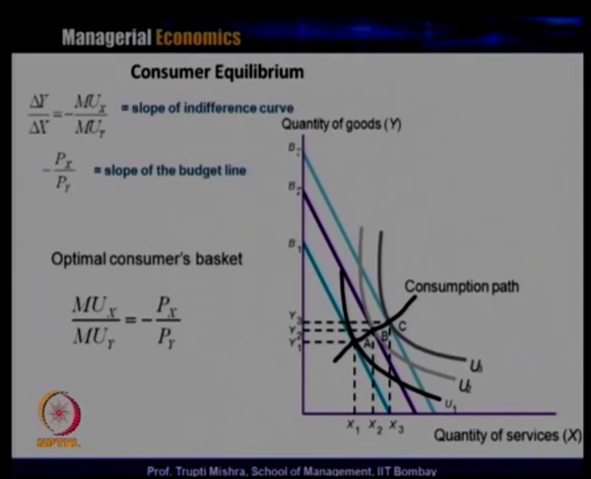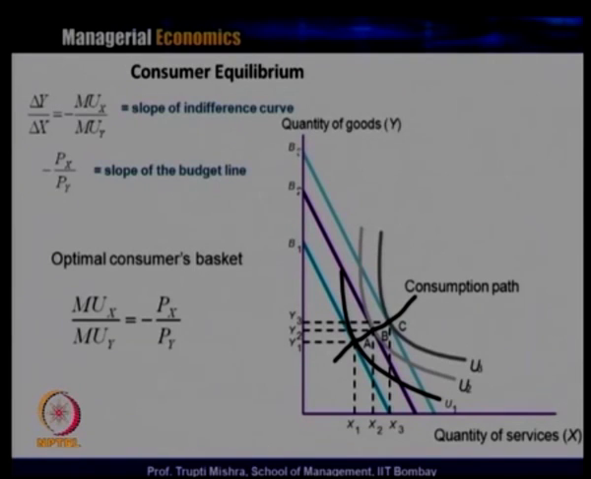Px by Py is the slope of the budget line, and what are the conditions for the optimal consumption? That is, the ratio of marginal utility of x and y is equal to the ratio of price of x and y. So, if you look, there are 3 points, point A, point B and point C. At all these 3 points the consumer is reaching equilibrium, because U1 is one indifference curve, U2 is the second indifference curve and U3 is the third indifference curve.